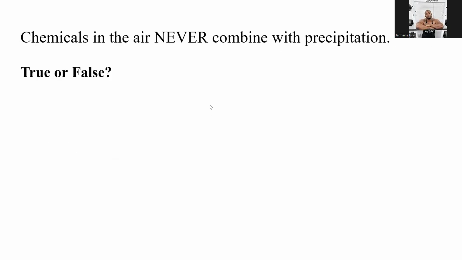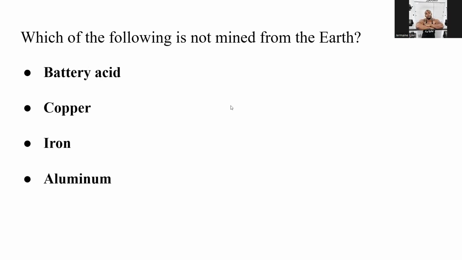Global warming, ozone depletion, and acid rain are effects of what? Air pollution. Chemicals in the air never combine with precipitation. That is false. That's how you can get the acid rain. Which of the following is not mined from the earth? Talking about what is not dug from the earth, talking about mined. And that is battery acid.